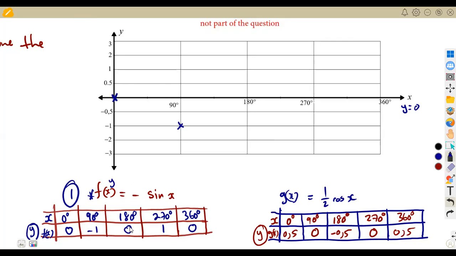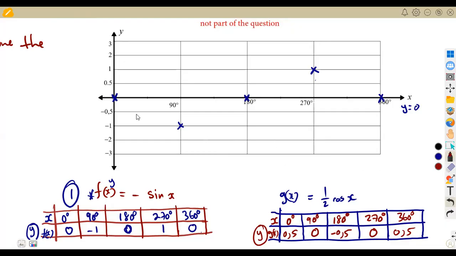All right, 180 versus 0. We are on the horizontal axis. So we mark at 180, but on the horizontal axis, that is on the x-axis. All right, 270 versus plus 1. That is 270 here versus plus 1, which is on top there. So 270 versus plus 1 on top. Then 360 versus a 0. 0 is always on the horizontal axis, the x-axis, at 360 degrees. I mark my point there. So this is what I'm going to have.